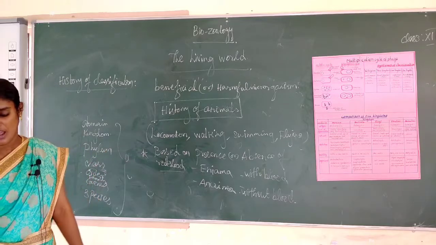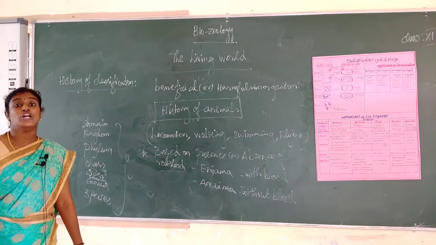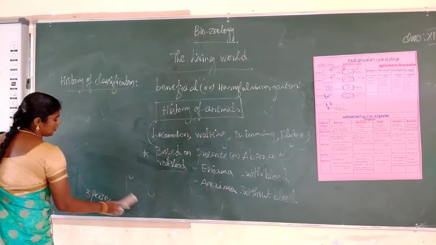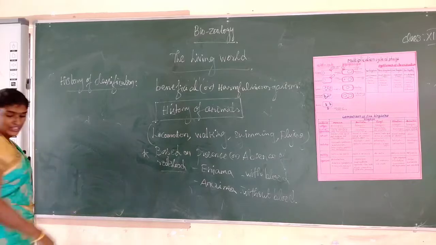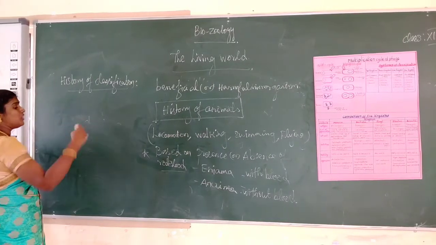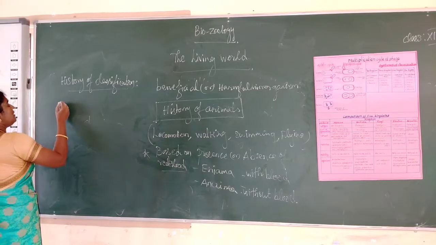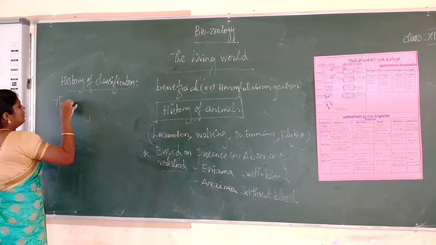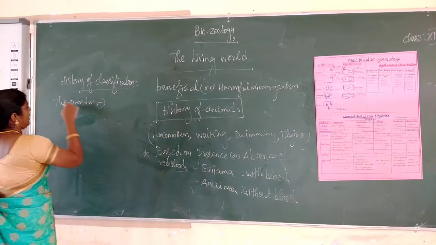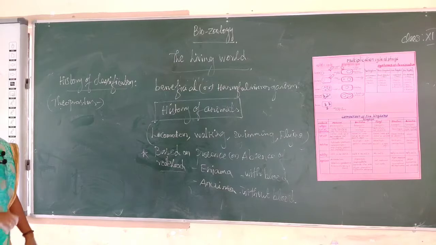After Aristotle, his student Theophrastus continued the research of classification. Theophrastus is the father of botany.